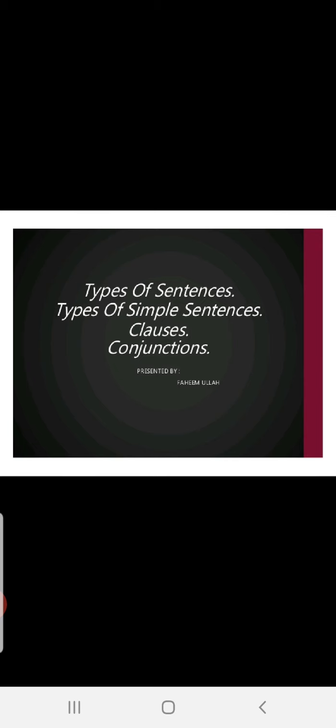Today's class is very important as with the help of this class, you will be learning synthesis of sentences, conditional sentences, sequence of tenses, transformation of sentences 1 and 2, and any kind of sentences to any kind of sentences, that is transformation. Fine, let us start.